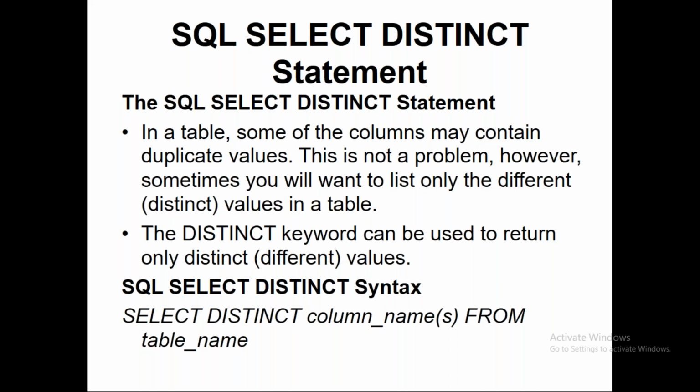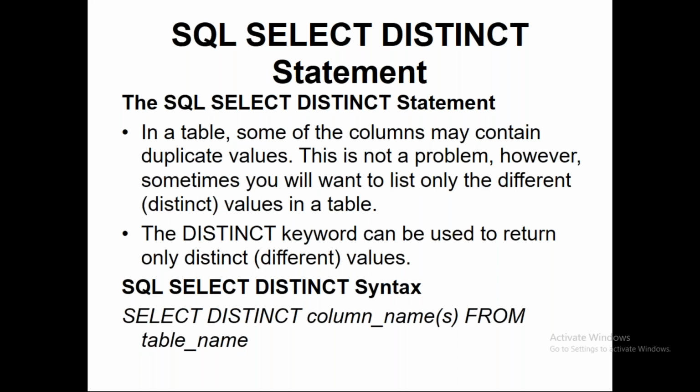For example, there are 500 records in the table, and those 500 records have people from 5 different cities. So there are 500 people hailing from 5 different cities, which means each city has at least a few people. If you look at the city column, with all 500 records in the table, the city column will have duplicate values.